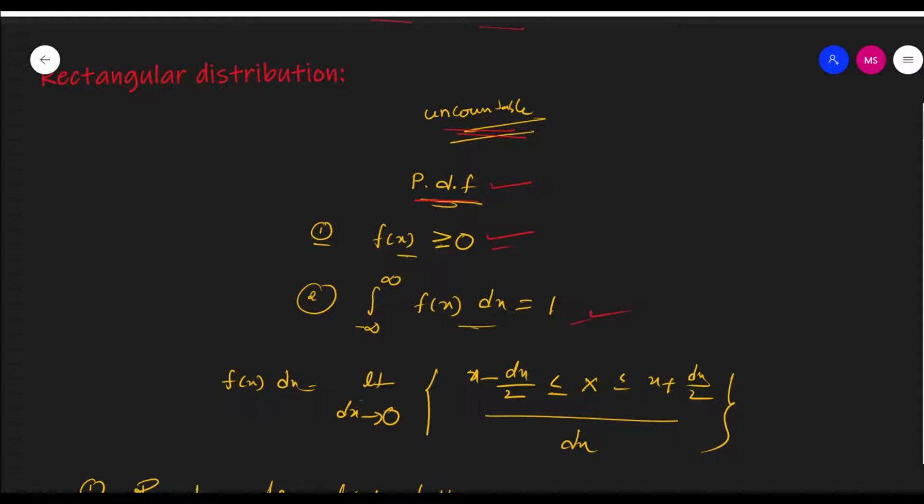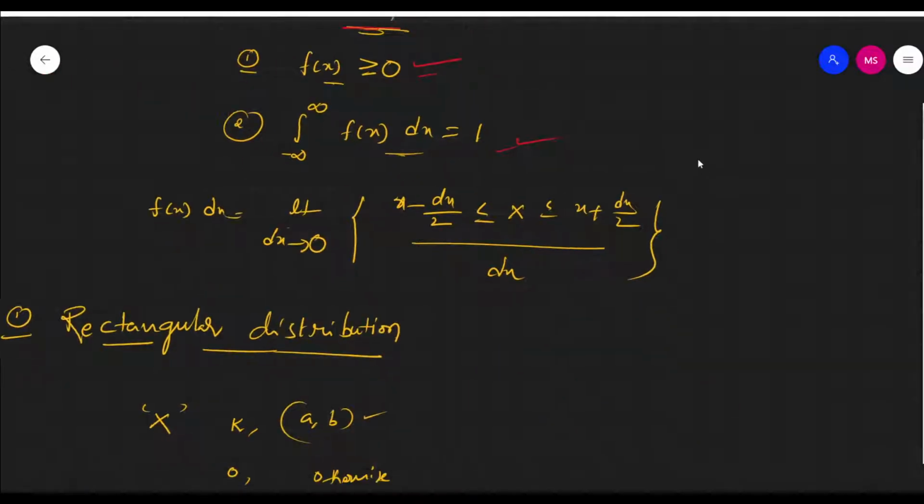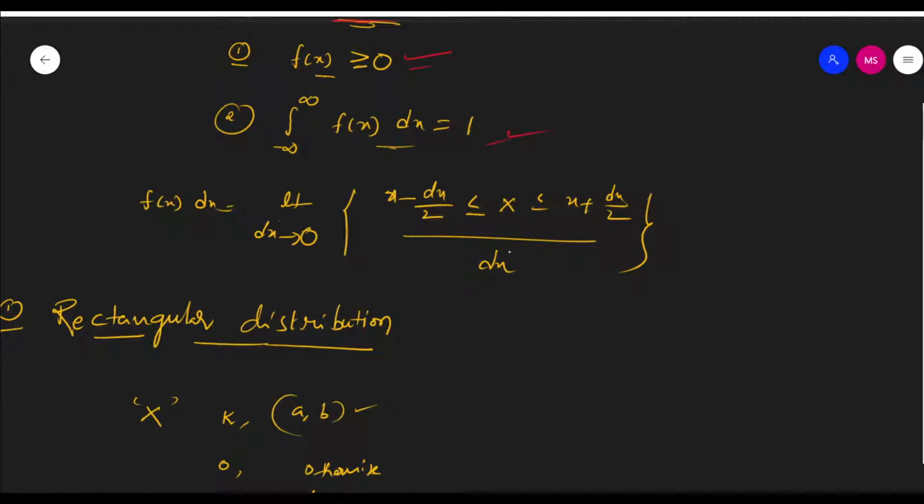It should be noted that f of x does not represent the probability, but f of x dx is the limit probability, defined by f of x dx equal to the limit as dx tends to 0 of the probability that x minus dx by 2 is less than or equal to x, less than or equal to x plus dx by 2. This is the continuous random variable concept.